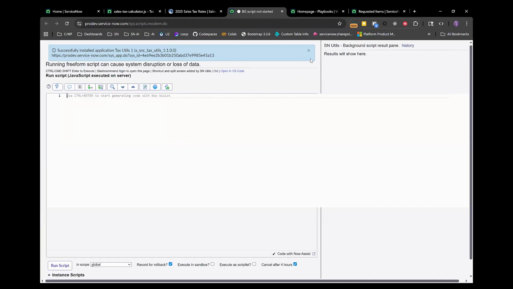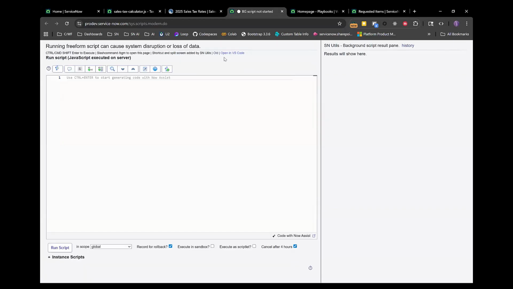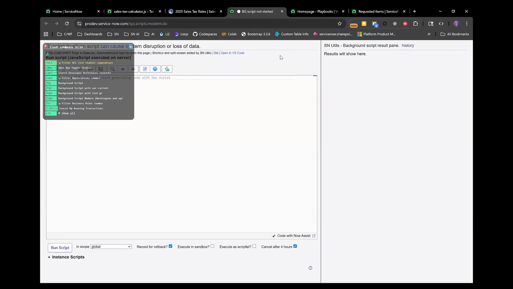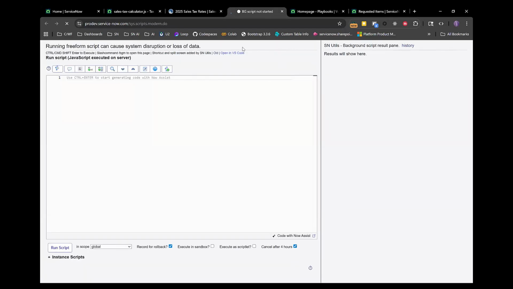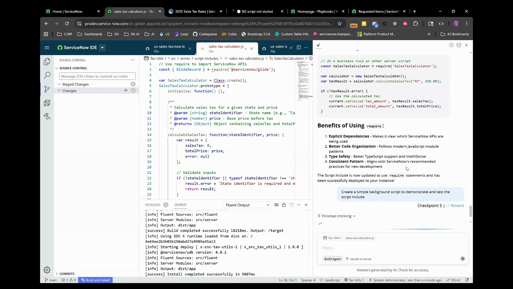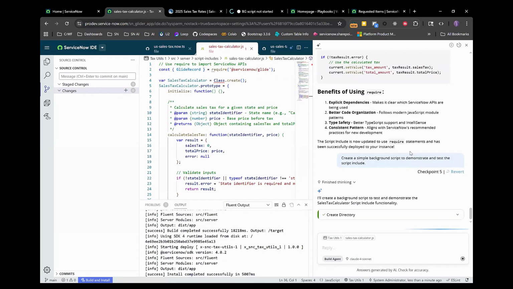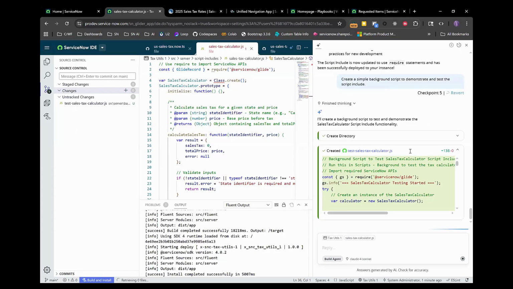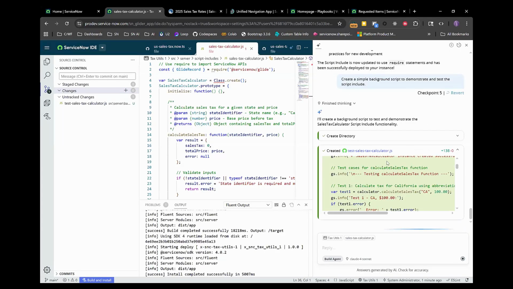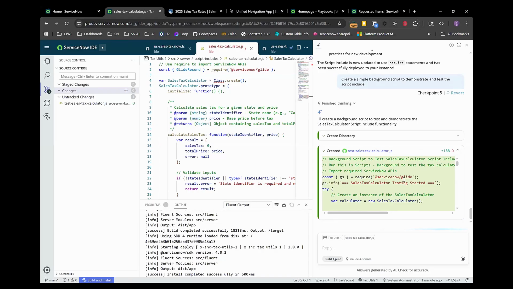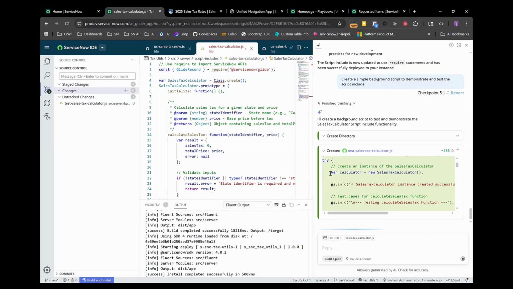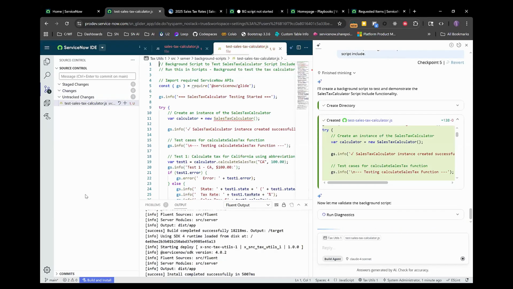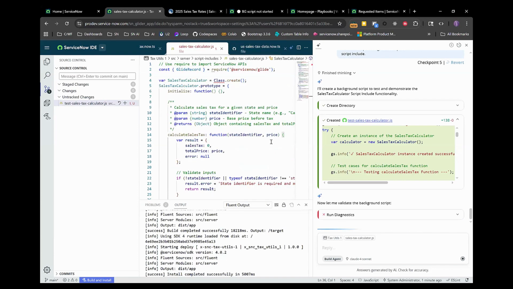Or, I'm sorry, when we create a custom spoke. So let's open up a background script here and then see what we get from Build Agent. Let's open up this file.